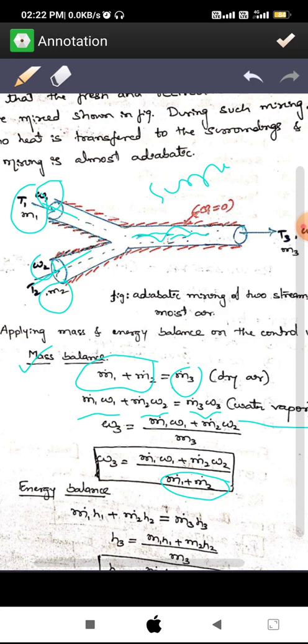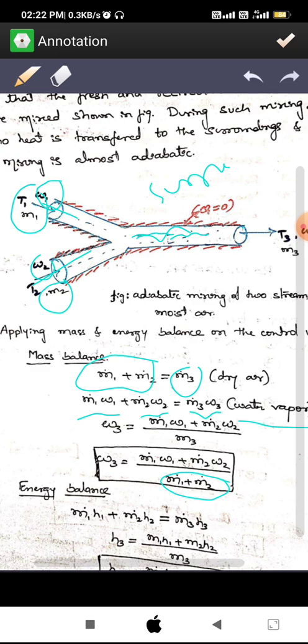So the mass balance is based on the law of conservation of mass. The total mass going into the system through this pipe and this pipe is equal to the total mass coming outside the system. Similarly, now the energy balance. That is the law of conservation of energy. The total energy input to the system is equal to the total energy coming outside of the system.